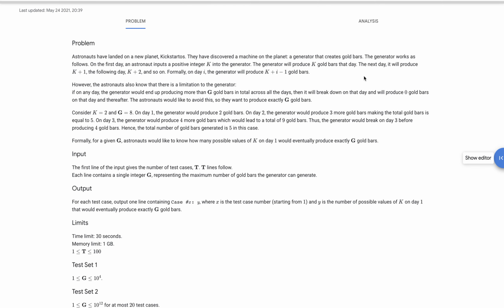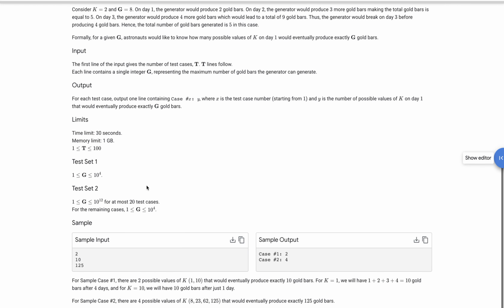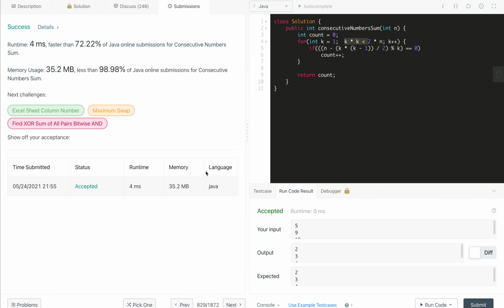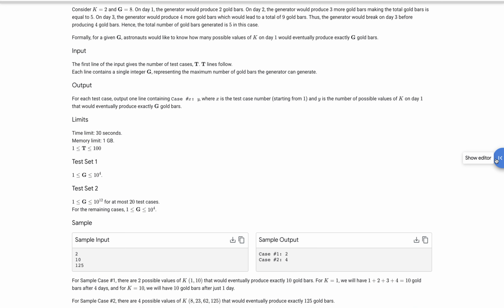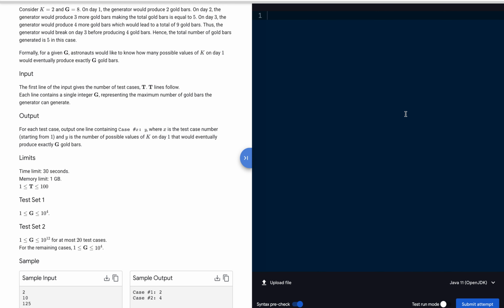Just one more important thing to note here: the constraints are different on different platforms. So based on the constraints, you need to change the data type of your variables. Here in Kickstart, the constraint is that n can be 10 raised to the power 12 for test set 2, so this creates an integer overflow. In this code you just need to change everywhere from int to long, and that will solve it. Here you can see the code which I submitted yesterday. I will post in the GitHub repository the code I wrote using a while loop.